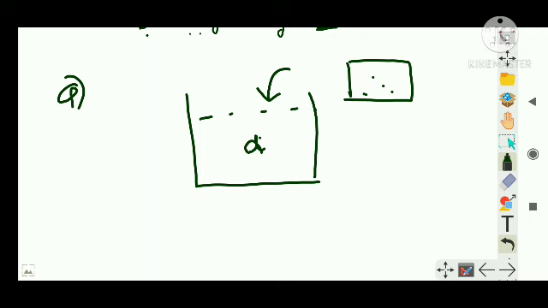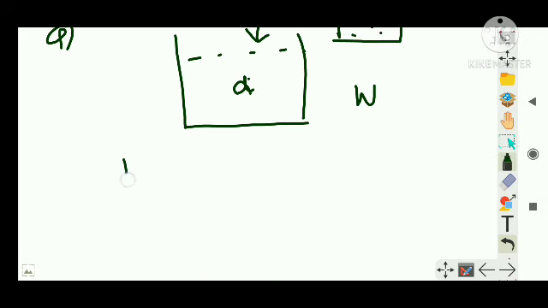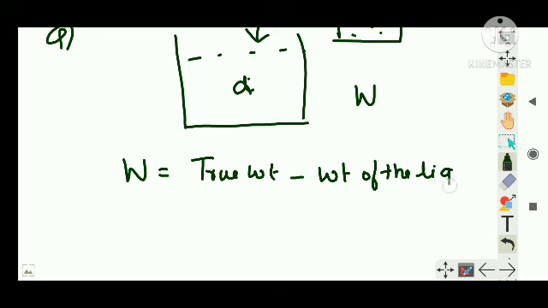So let's say the observed weight of that body is W, and rho is the density of this object. Clear? Now W, the observed weight of that object, is equal to its true weight, which was the weight when it was in air, minus the weight of the liquid displaced by that object. Weight of the liquid displaced.